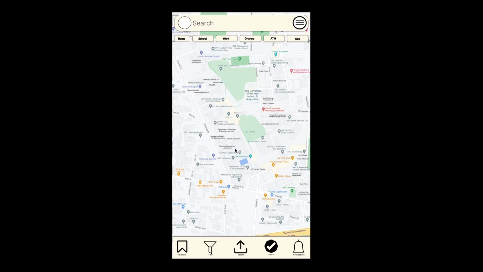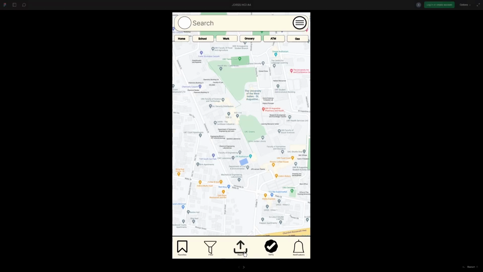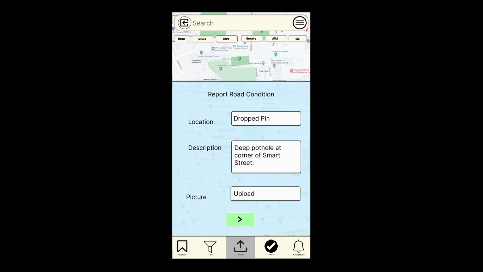So this is how a new report is posted in the application. Users must drop a pin on the map. For example, let's drop a random pin. You just select on the map to drop a pin, and then click the report icon at the bottom of the screen. So as you can see, the location is a dropped pin, and from here the user can enter a description and upload a picture if they wish to.